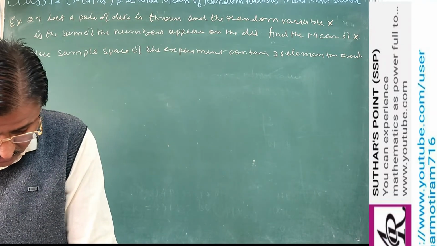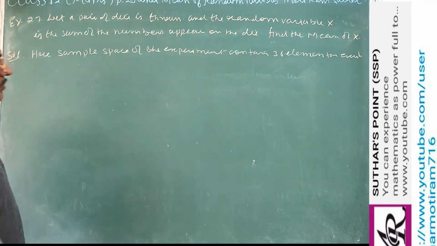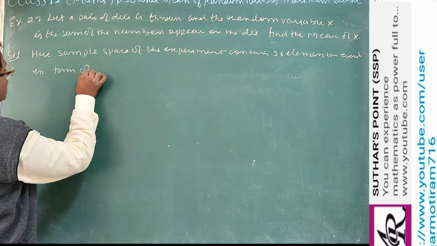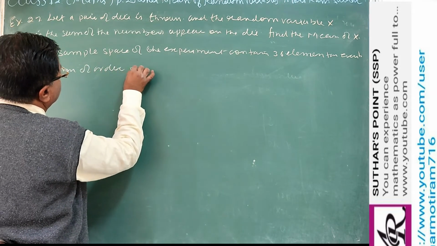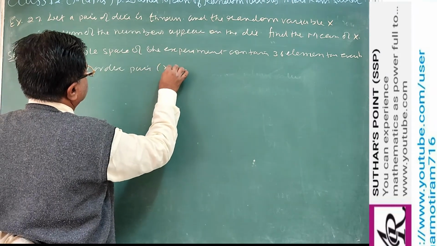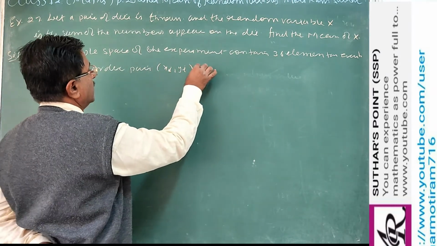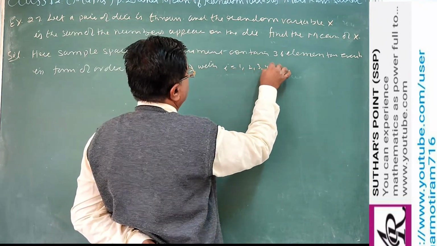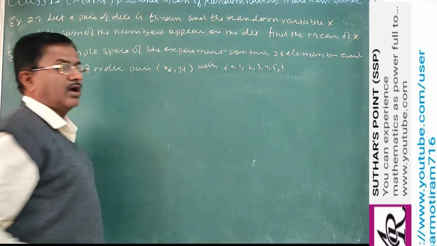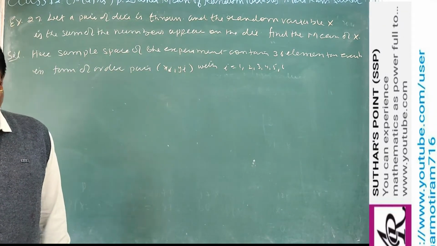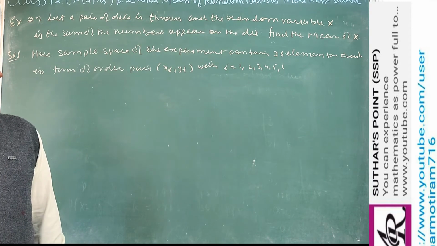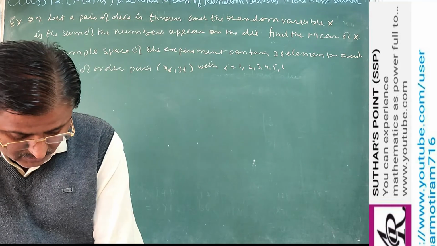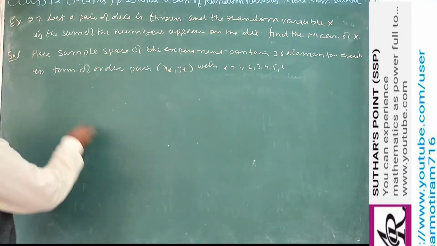Okay? In the form of ordered pair, like ordered pair (xi, yi), where i from 1, 2, 3, 4, 5, 6, or you may write xi or yj, where i and j are this. So as you already know there are 36, so no need to write all the possible outcomes. The random variable X can take values.